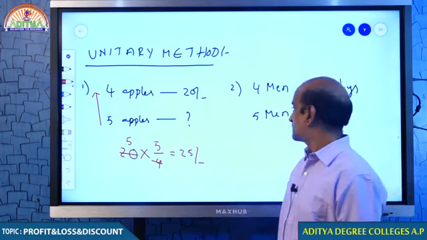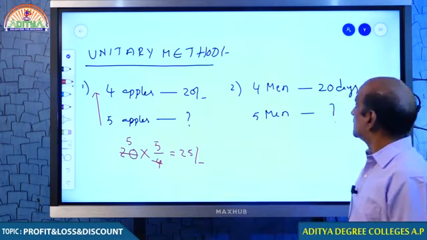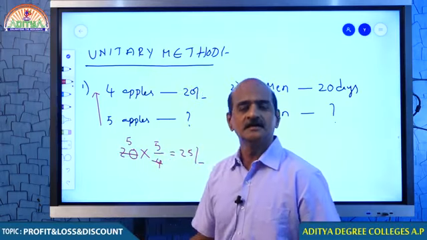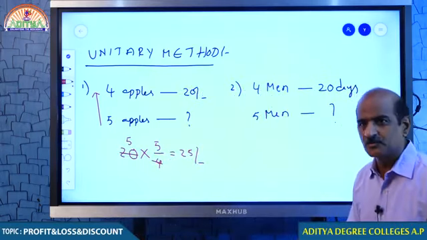Come on, students. Now, please come to this point. Question number 2. 4 men come to the work and they said they will be doing it in 20 days. When 4 men can do the work in 20 days, do you think that when 5 men come to the work, they will be taking more number of days? Obviously no, because here the relation is inversely proportional.